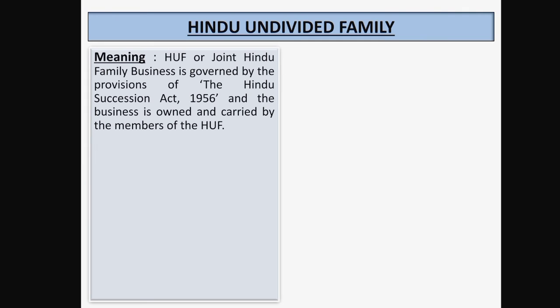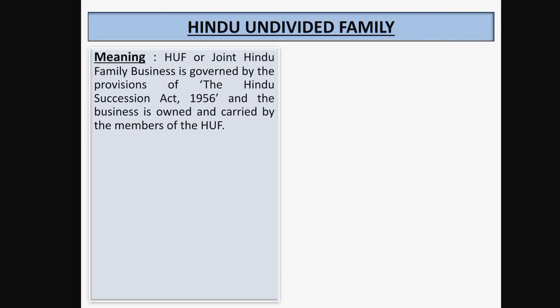Hindu Undivided Family Business is governed by the provisions of the Hindu Succession Act 1956, and the business is owned and carried on by the members of the Hindu Undivided Family. So we can say this type of business is not governed by any Companies Act, but by the Hindu Succession Act, which exists under Hindu law.